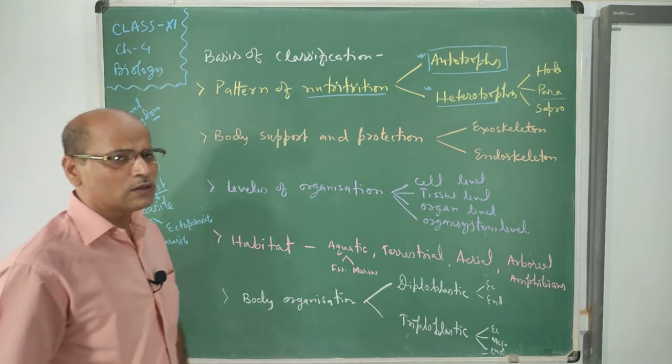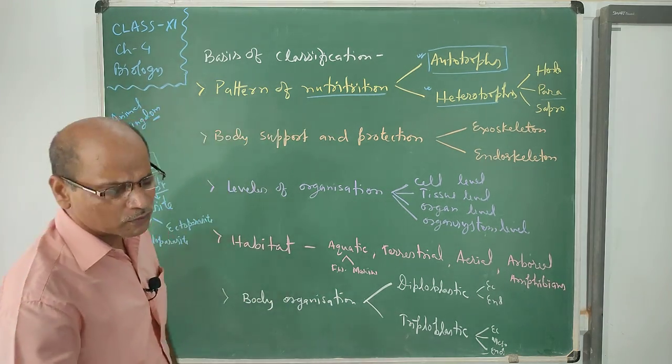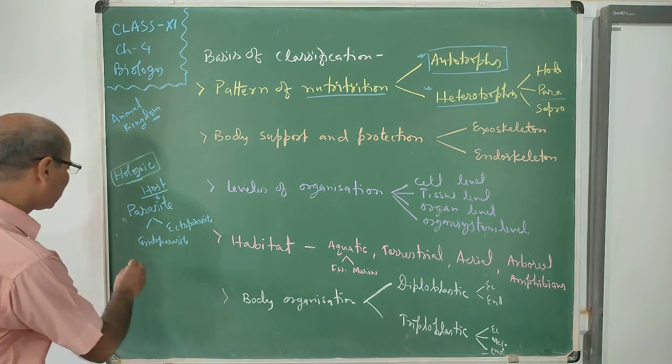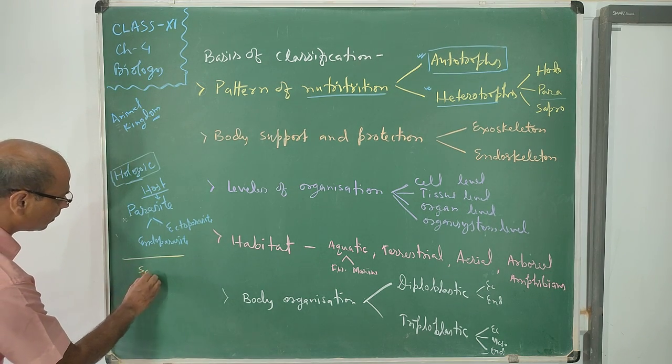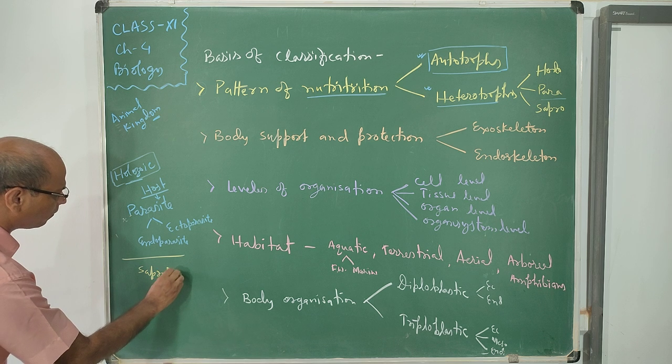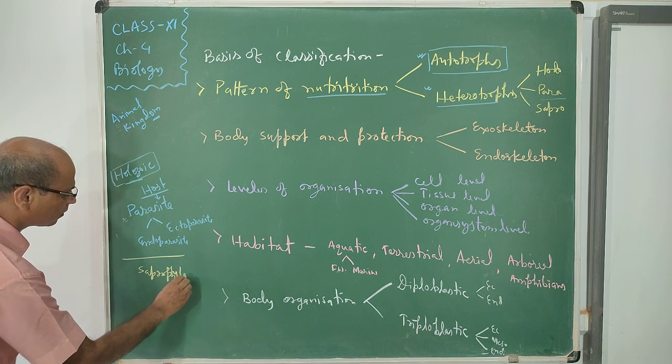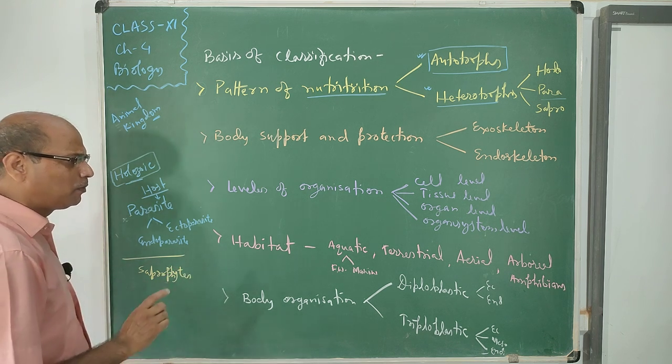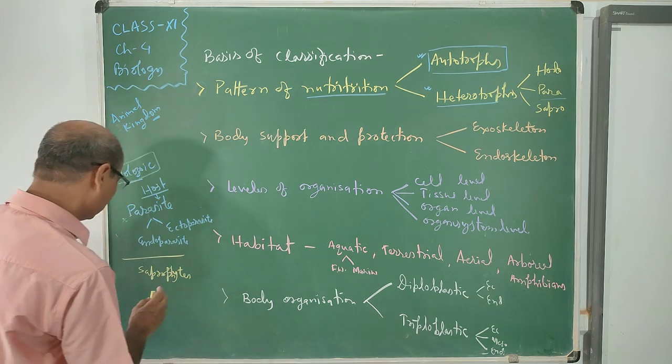Understood? Now saprophytes. Sapro means dead, decaying things. Saprophytes are found in places where dead decaying things are present.